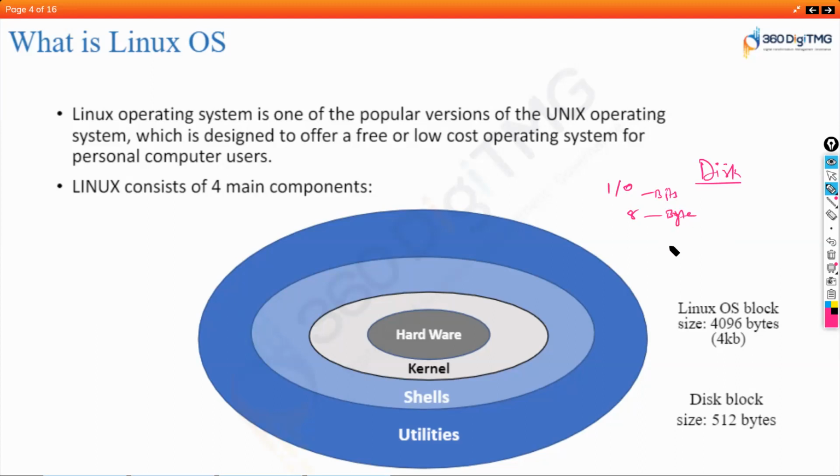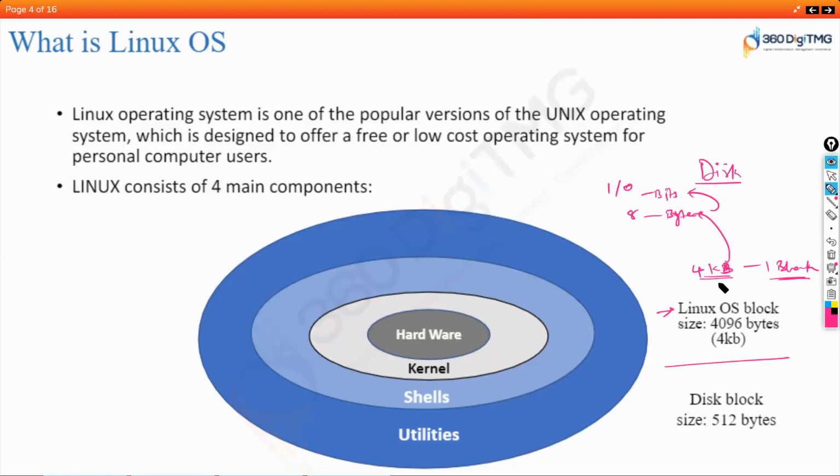And then at OS level, the Linux operating system level, whenever we talk about writing or reading some data, we get roughly a 4 KB file as one block. At disk level, this is how it deals with storage. But at OS level, one block is nothing but 4 KB. That means 4 KB of content will be read or written in one go, right?